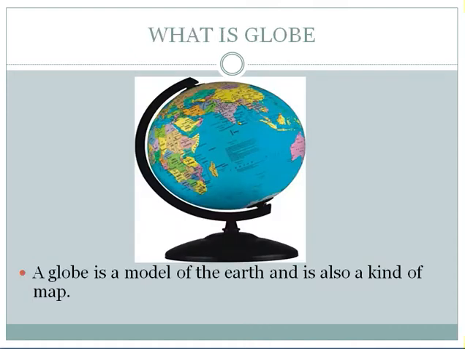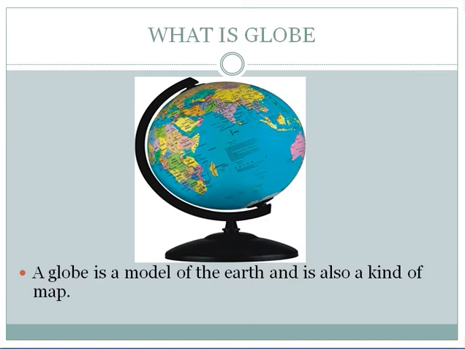What is a globe? A globe is a model of the earth and is also a kind of map. Students, you have learned in earlier classes that a globe is a model of the earth and is also a kind of map.